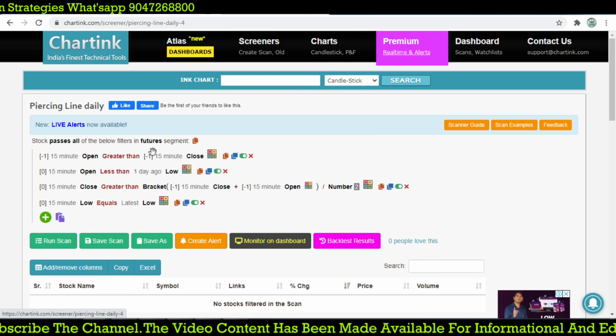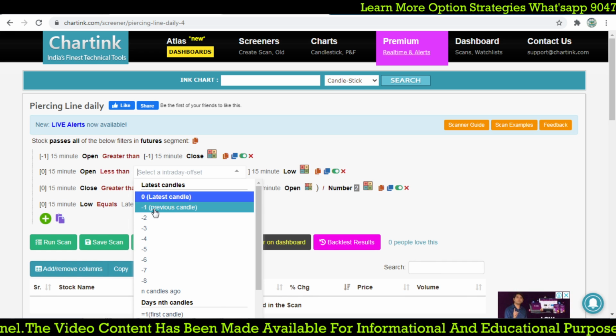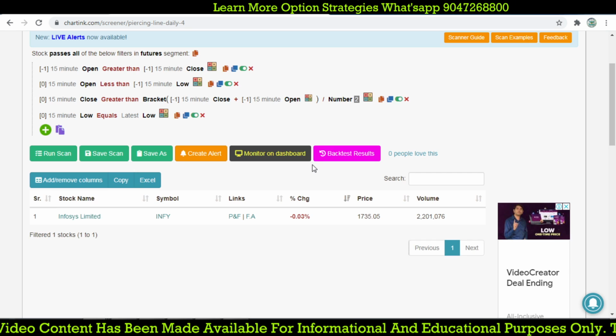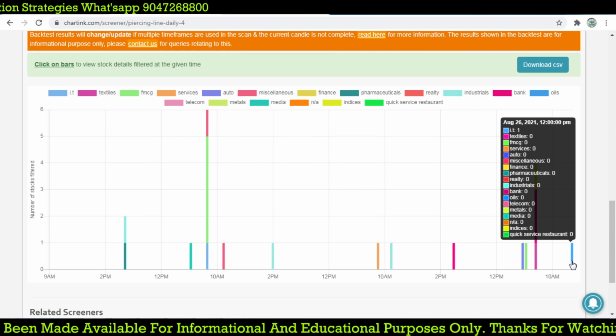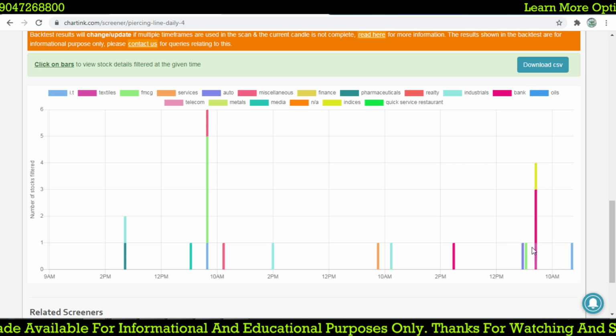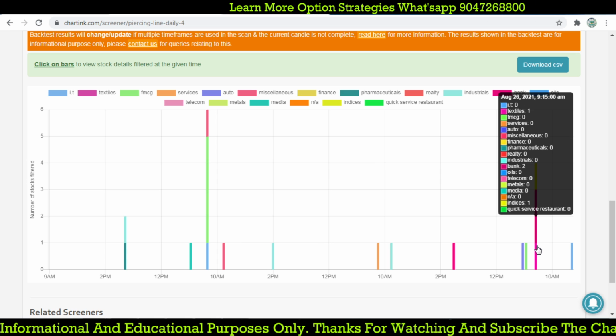This is a double candlestick reversal pattern. So here, 15 minutes minus 1 candle. Let's check any stocks which formed recently. Now it is Infosys, and you check that previous, this is Infosys, I think around 12 o'clock right now. So some 3 stocks formed that kind of pattern at 9:15.